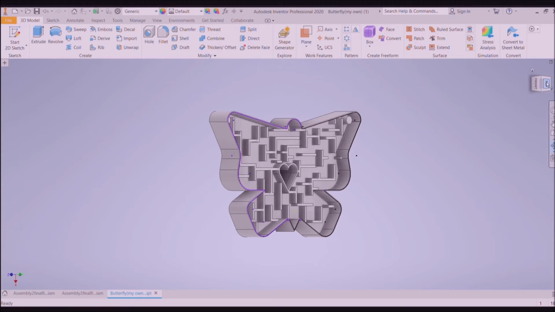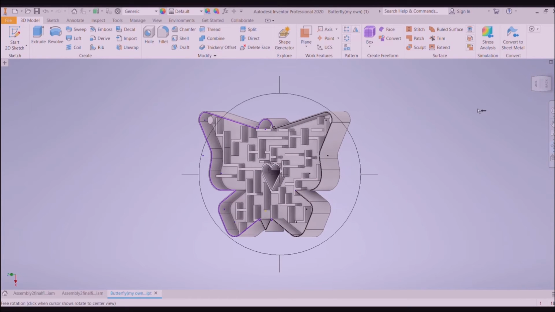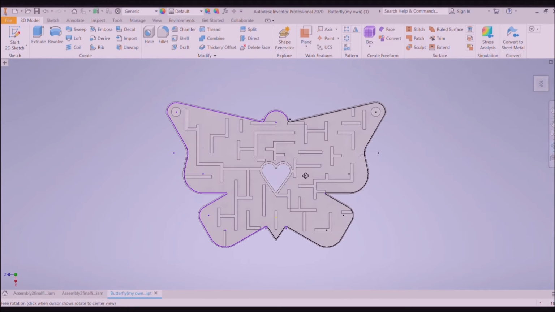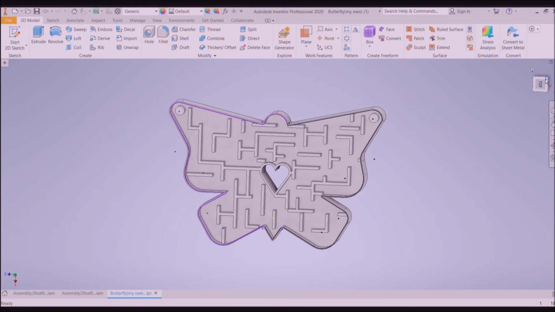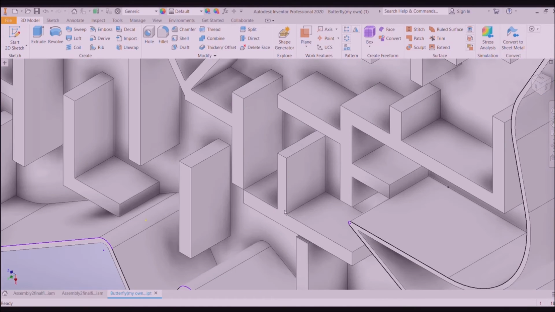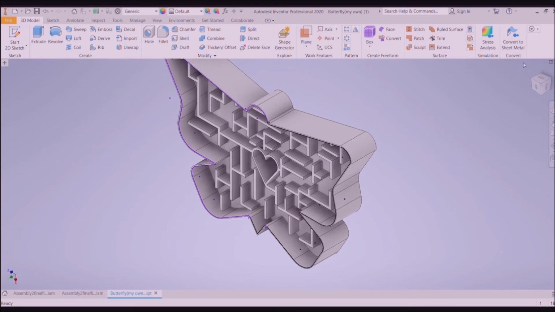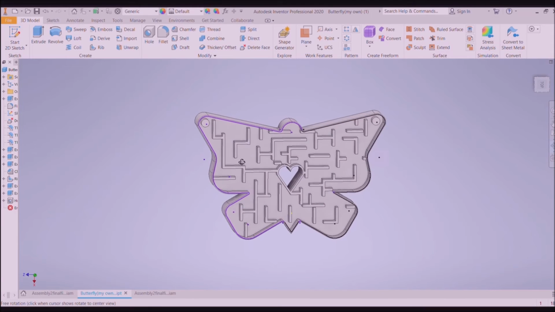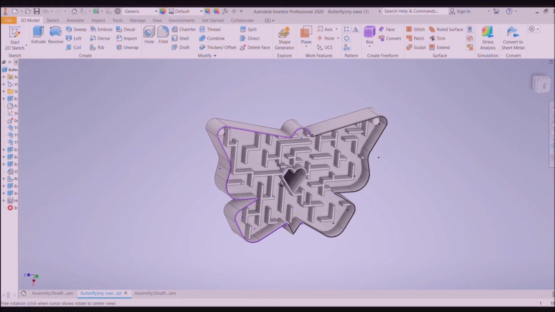These few blocks attached are joined like a puzzle to the butterfly base. To completely show how our maze would look like, we decided to increase the thickness and extrude it inwards in a form of puzzle as shown. But this maze can't be made as a whole and has to be separately printed as a base and the blocks.